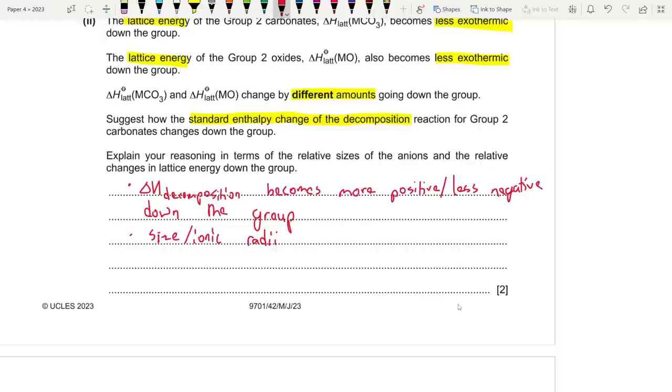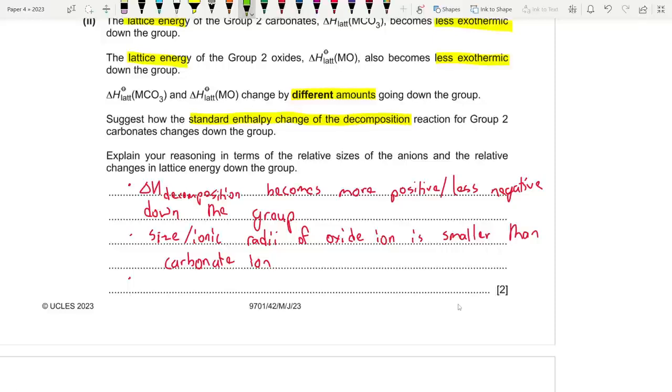The size or the ionic radii of the oxide ion is actually smaller than the carbonate ion. Okay, we'll see why this has an impact.